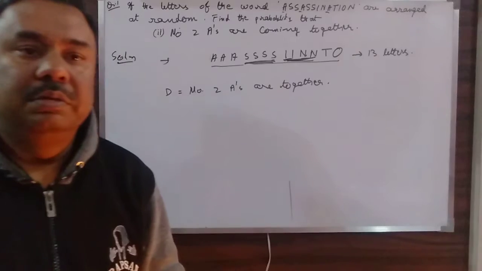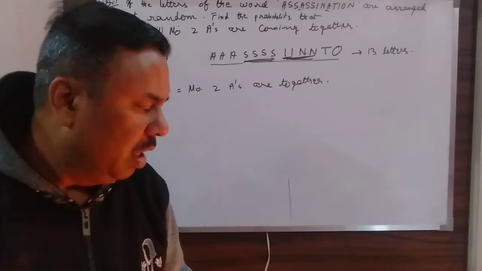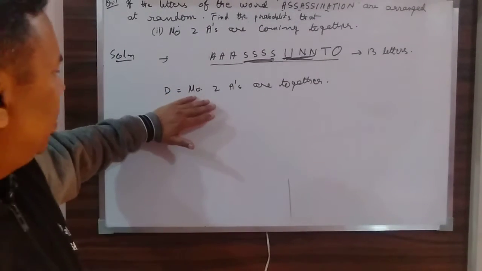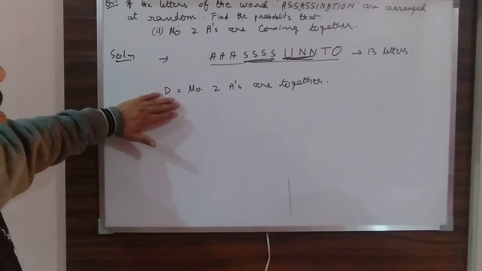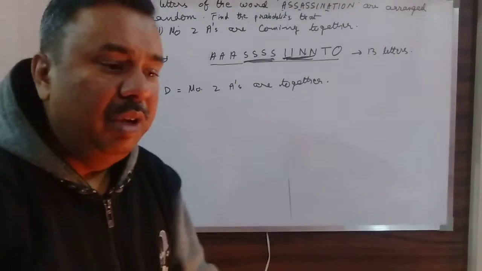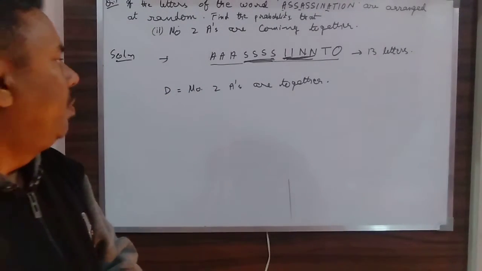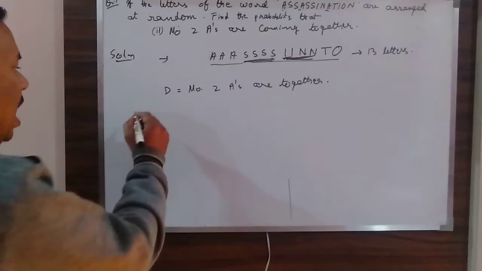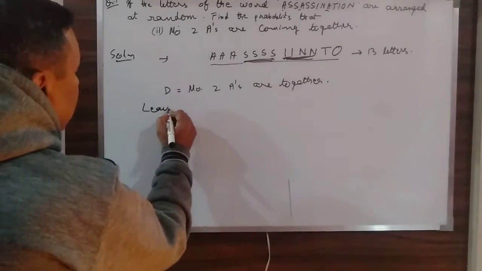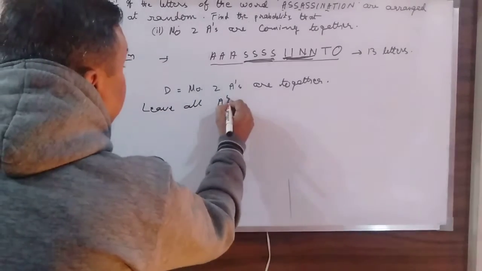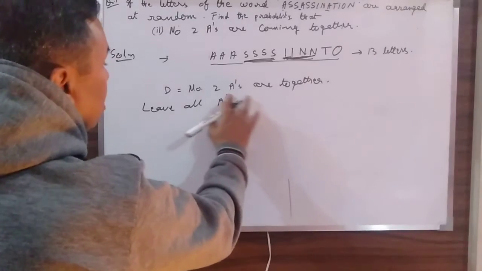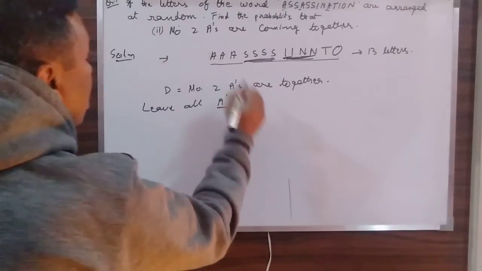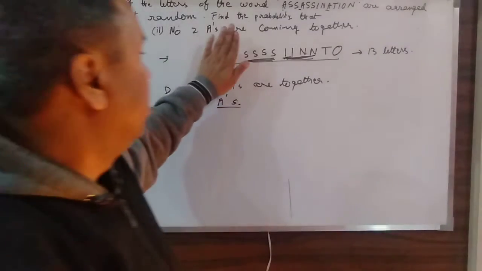Now if I have to find out the probability of D, how will we do it? First I will leave all the A's.